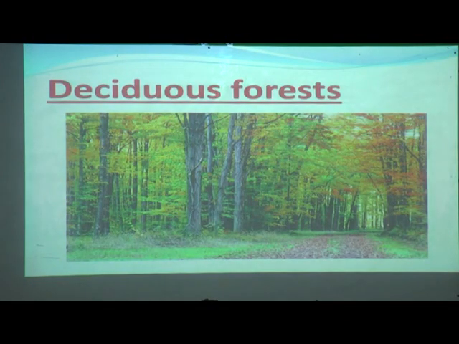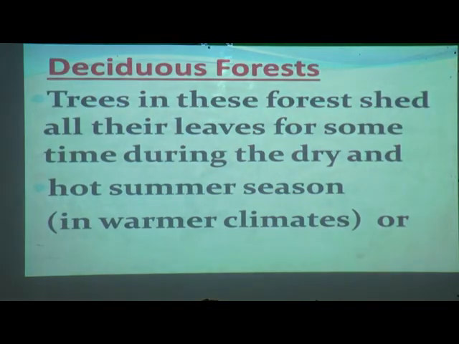Now come to the point of deciduous forest. Can you see here, in the previous evergreen forest, how it is? It is all green in color. Now come to the deciduous forest. Okay, what can you see here? What will you compare here? Can you see, does it look green? No. Some is yellowish in color, some is green in color. Some different types are there. So we will see what a deciduous forest is.